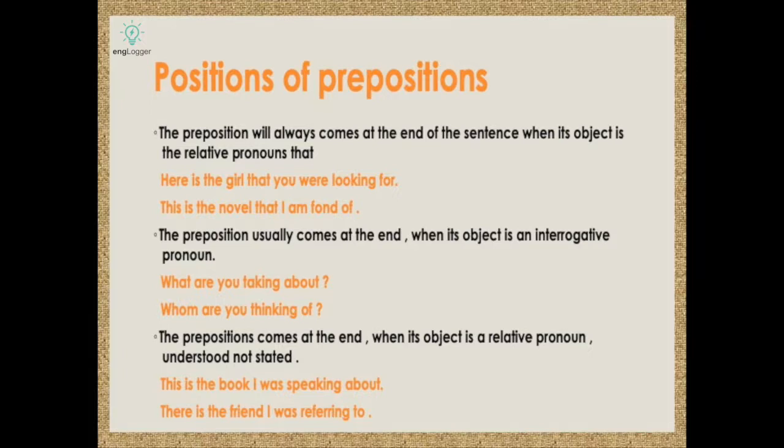The preposition comes at the end when its object is a relative pronoun, understood but not stated. Like, this is the book I was speaking about. We know that the relative pronoun is there, but it is not stated anywhere. Then also the preposition will come at the end. There is the friend I was referring to. Here too is a preposition, but at the end.